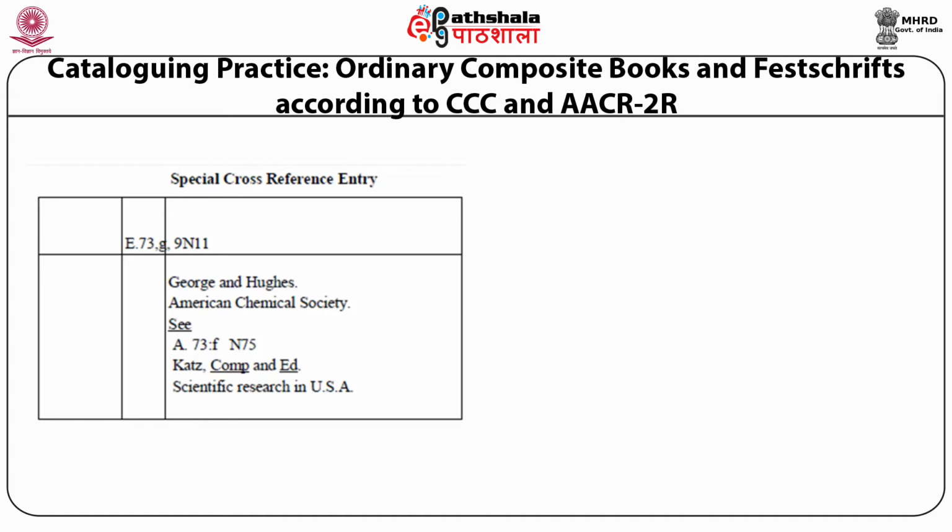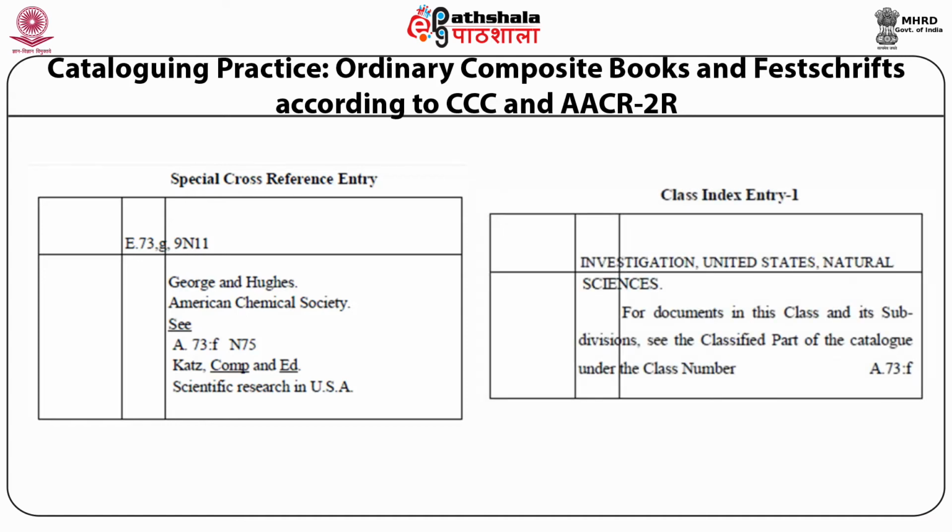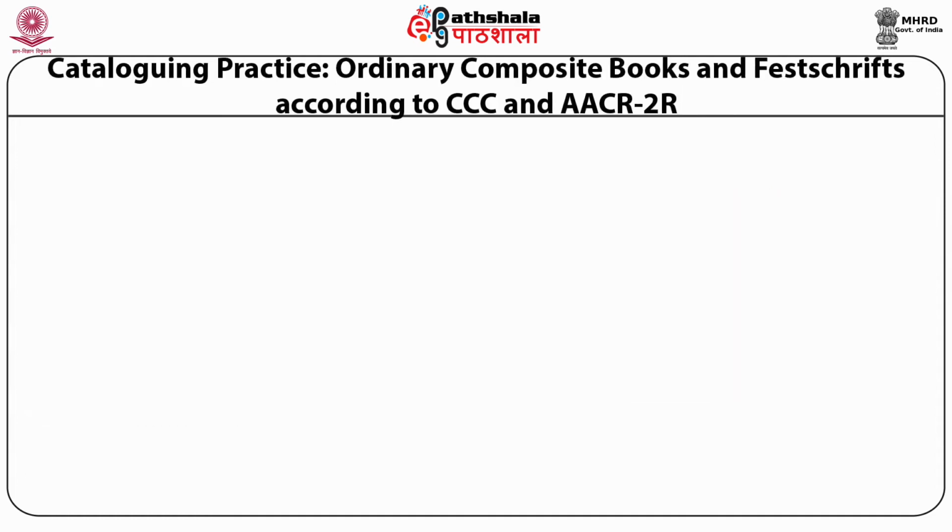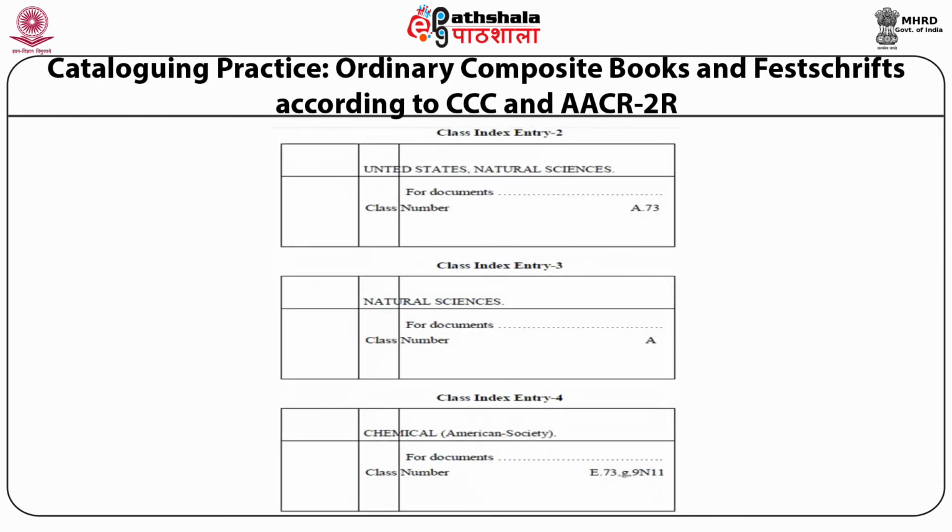And then the class index entries, a number of those have been prepared. The first is under investigation, United States, natural sciences, and then you have to write that line for documents in this class and its subdivisions. See the classified part of the catalog under the class number, and you have to mention that class number. Now you can see other class index entries which are made, and you have to be sure that each class index entry corresponds to that particular class number.